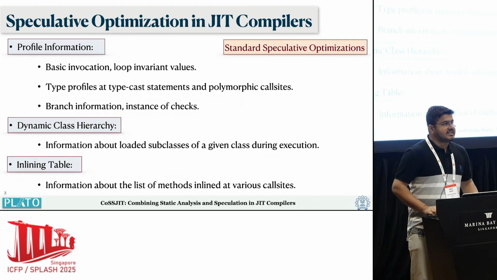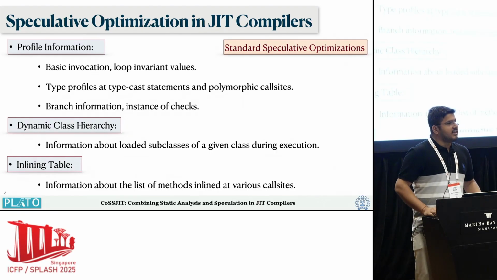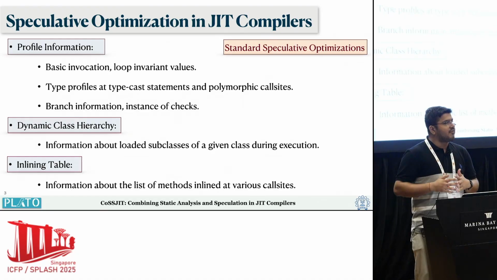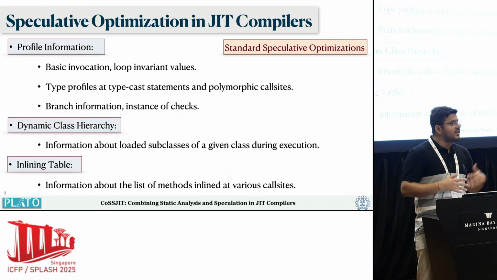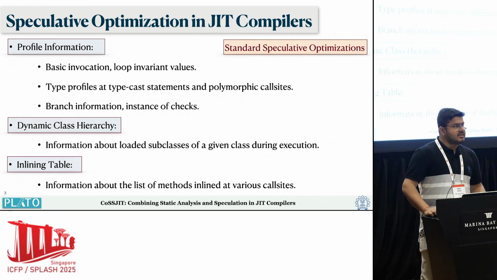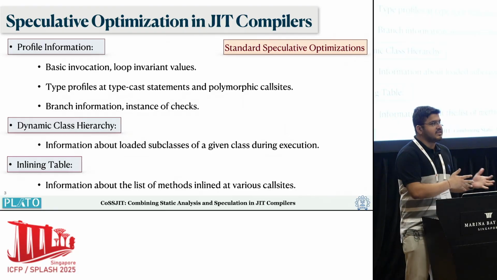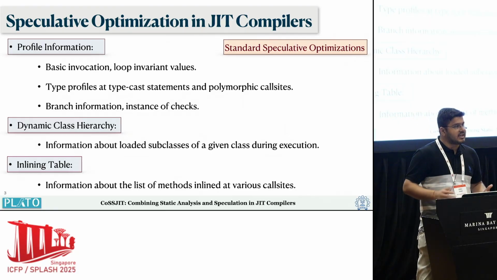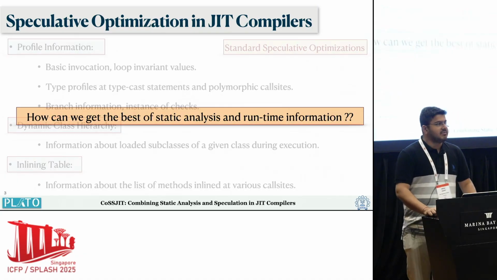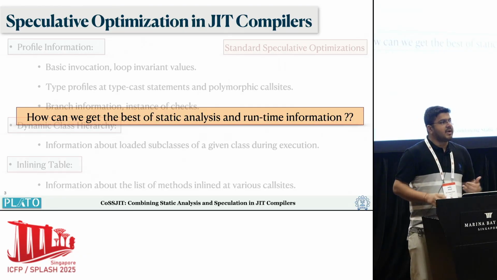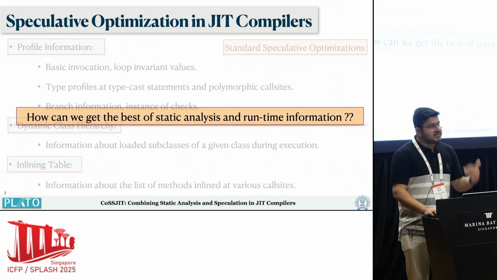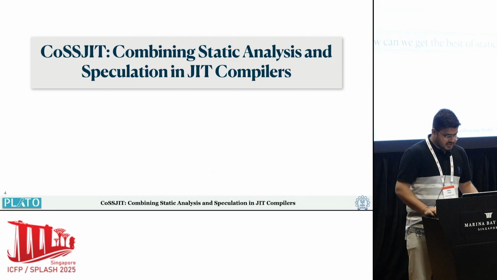Why do I say pretty standard? Because when you do speculative optimization, you need a fallback. And in most scenarios, the fallback is discarding the generated binary and falling back to the interpreter. Now for the object allocation optimization, we have an efficient fallback, which I just mentioned, heapification. How can we get the best of the static analysis and runtime information? Can we make the JIT compiler more aggressive in terms of performing stack allocation? And that's where this work comes into the picture.